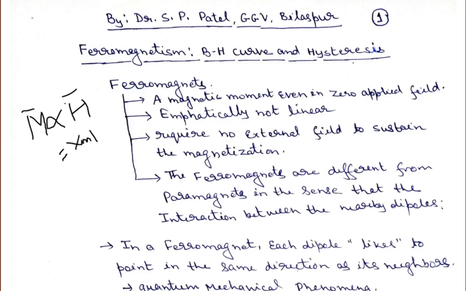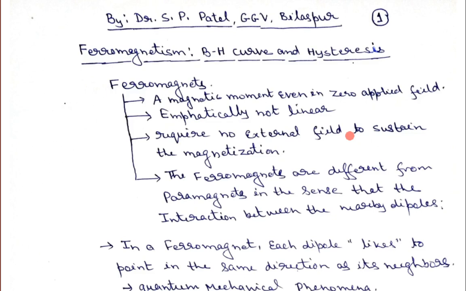And we have learned that in paramagnetic material, in order to achieve magnetization, we apply an external magnetic field. As long as the magnetic field is applied, we get some magnetization. If you remove the magnetic field, we don't get any magnetization. But in ferromagnetic material, we don't require such a magnetic field, and the magnetization can be sustained even without an external magnetic field.